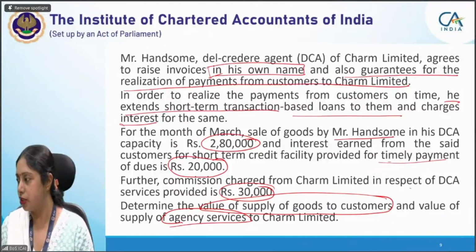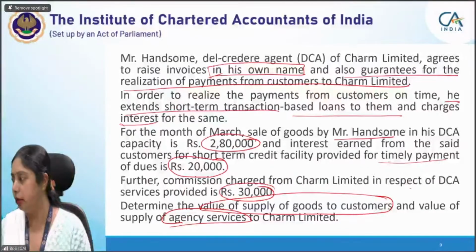Your answer is partially correct, Tanu. So the commission, the agency service commission taxability, is correct. The other part is not correct. Gurmeet, the answer is not correct. Lalisha, partially correct answer.